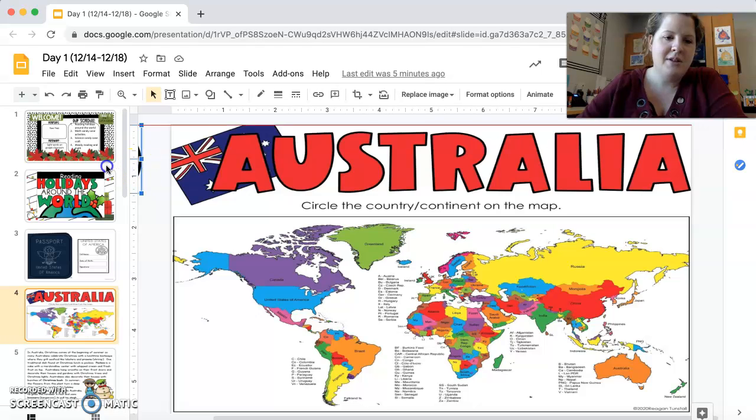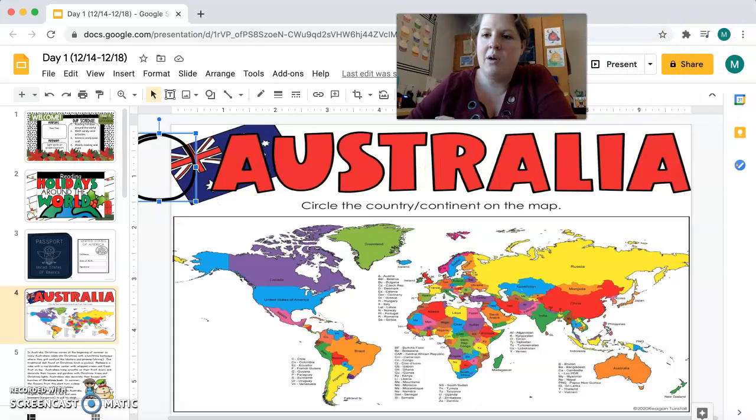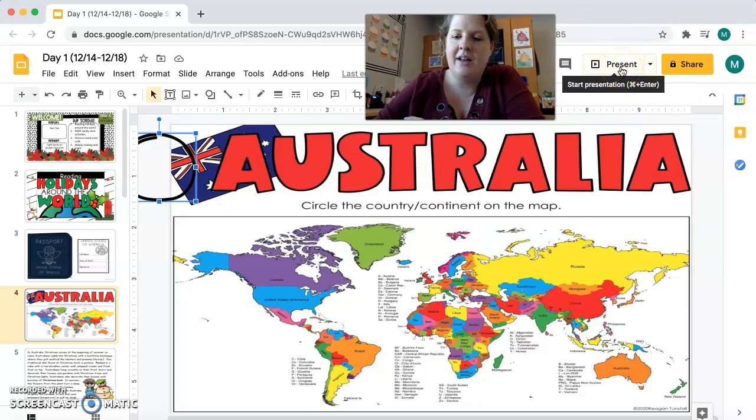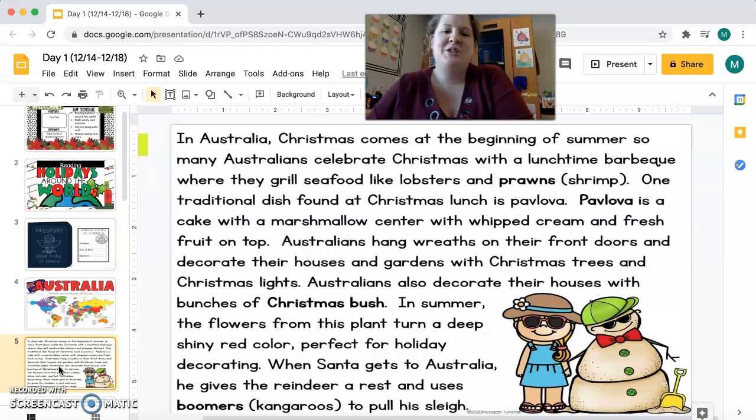I'm going to move this over so I can see this. Okay, so Australia, it says to circle the country or continent on the map. So if you need to, you can always go over here to present and click on that so that you can see the whole map, okay? So go ahead and look with your parents to find Australia. And when you find it, you're just going to take this over here and you are going to circle it. I'll give you a clue. It's somewhere over here, okay? All right, I'm going to read this to you.